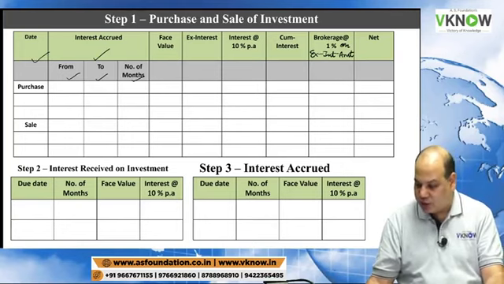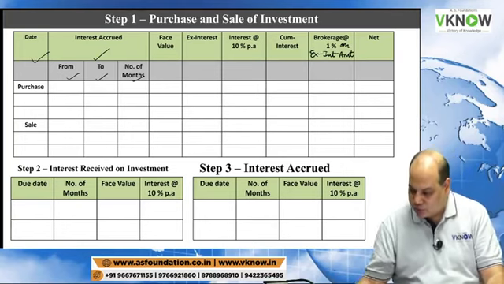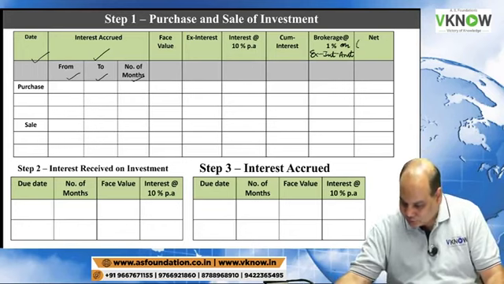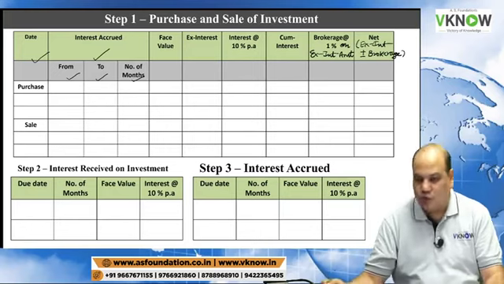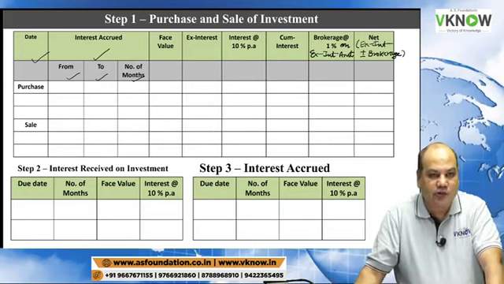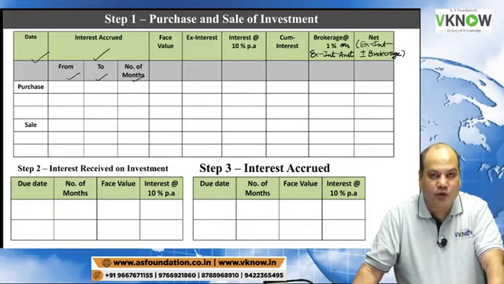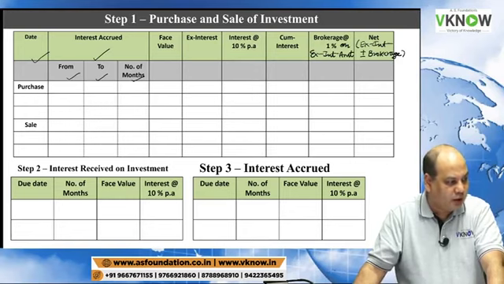Last column is net amount. Net amount will be equal to ex interest amount plus or minus brokerage. Ex interest amount plus brokerage if you are purchasing, ex interest amount minus brokerage when you are selling. Note has already been dictated to you.